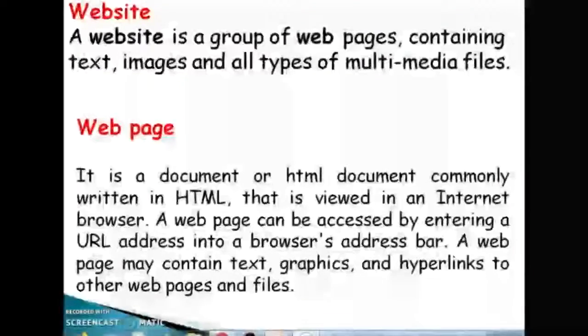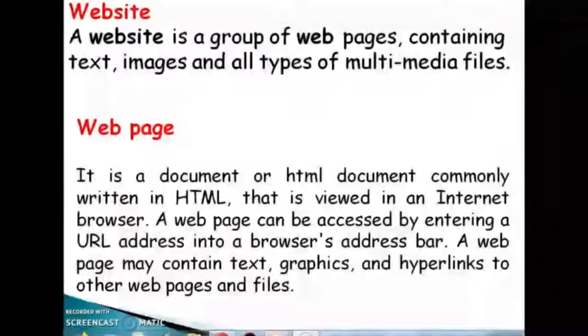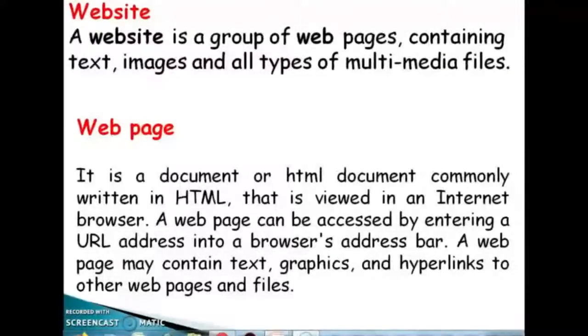Website. A website is a group of web pages containing text, images, and all types of multimedia files. Then, what's a web page? It's a document, commonly written in HTML, that is viewed in an internet browser.